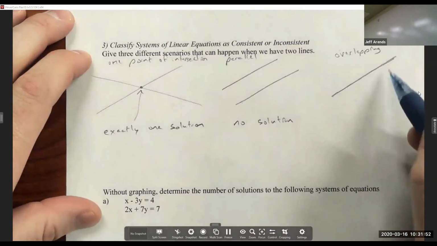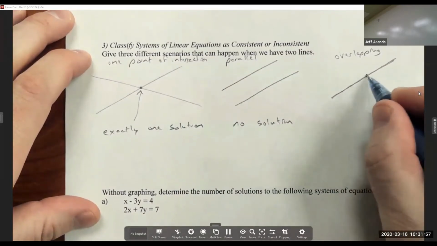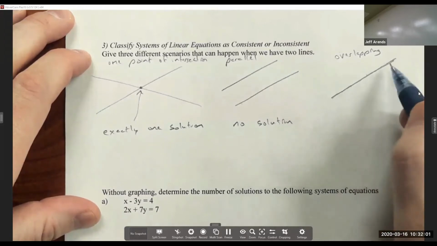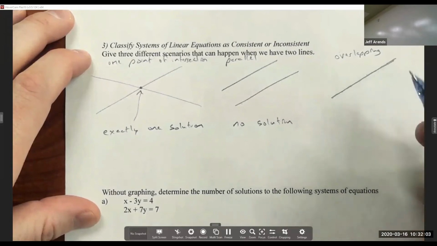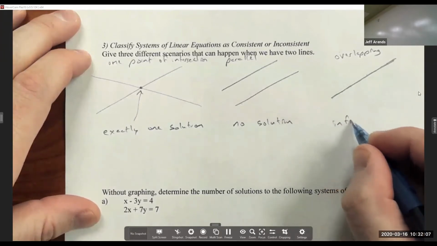So in the case where we have overlapping lines, every single point on this line, or lines, is a solution to the system of equations because it lies on both lines. So we would actually say in this case we have infinitely many solutions.